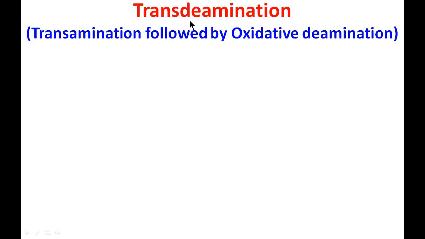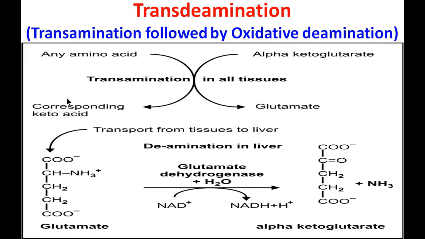Another reaction which directly removes the amino group from the alpha amino acid is trans deamination. It is also called transamination followed by oxidative deamination. So this is the reaction that we have already seen, that is, transamination occurs in all the tissues so as to form glutamic acid. Now glutamic acid is acted upon by one important enzyme present only in the liver, that is glutamate